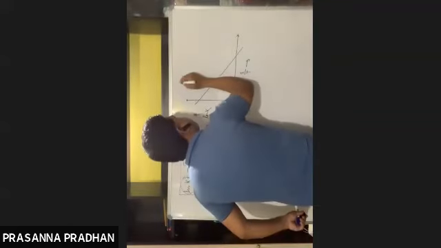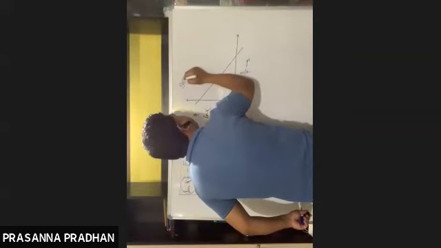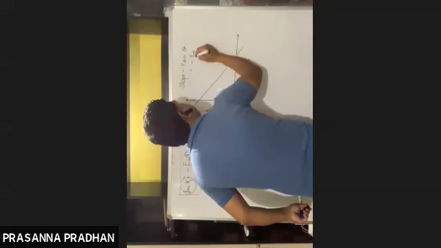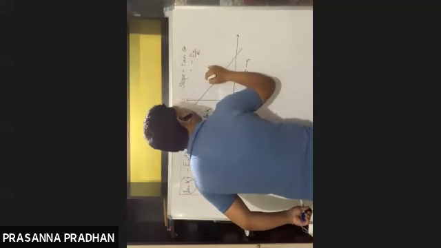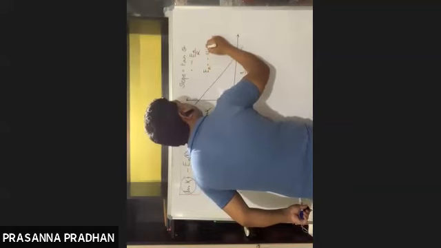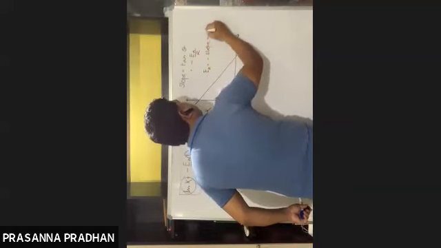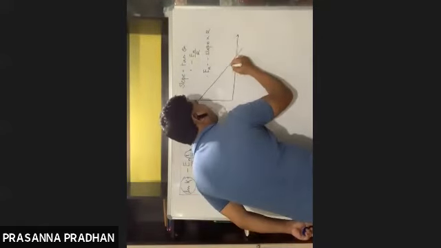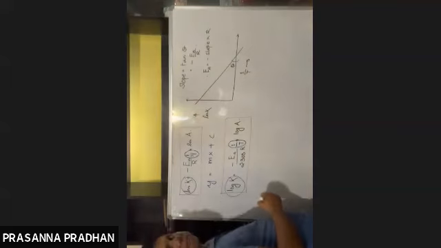What is the value of the slope here? It is equal to minus Ea by R. Therefore, Ea will be equal to minus slope into R. And we know slope is given by tan of this theta.